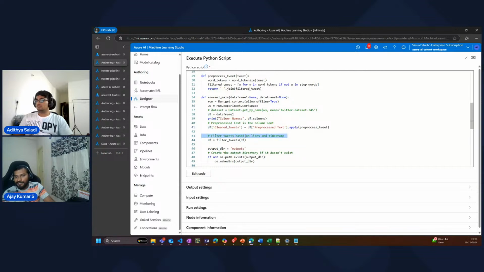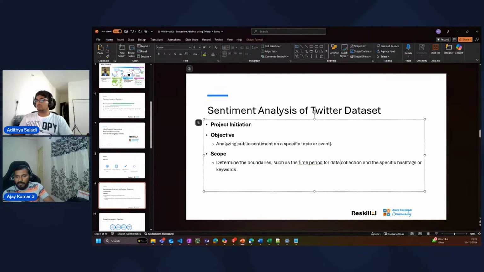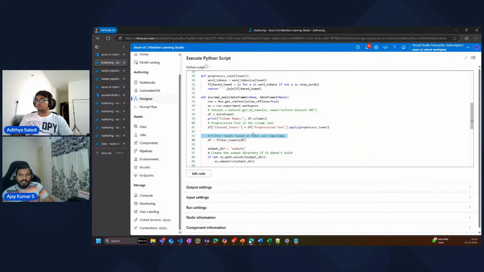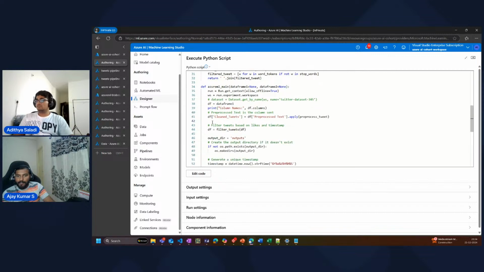I want to filter based on likes and timestamps. Same way, if you have any custom scope, this is where the scope comes into the picture. If you remember, we defined the scope of our project in the first stage: a time period, or specific keywords, or specific time. In this case, I want specific likes greater than 10, and also a specific timestamp, which is 1 month, April. So that's what I'm doing here.